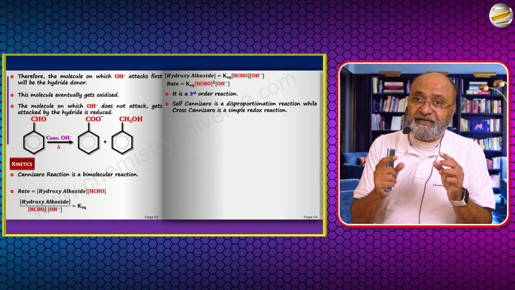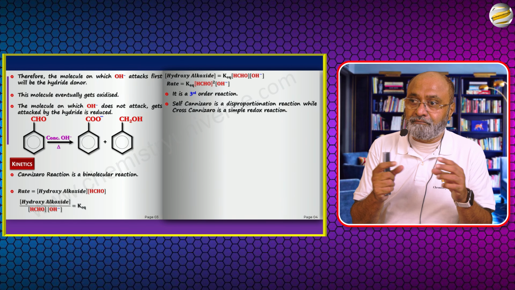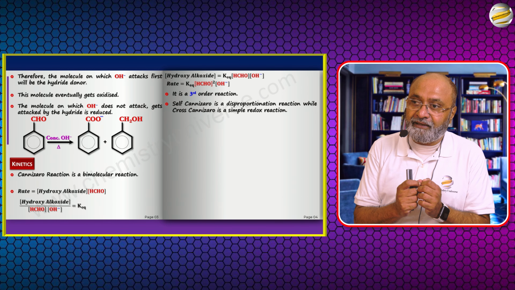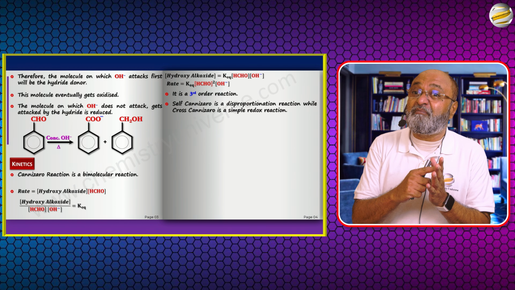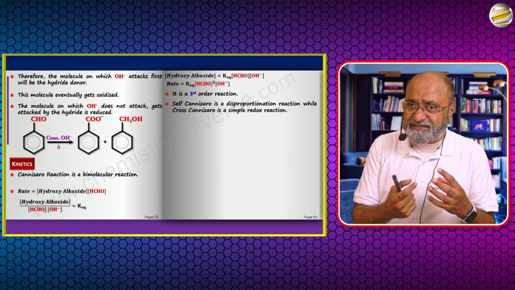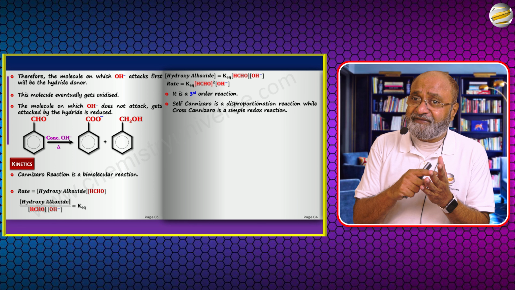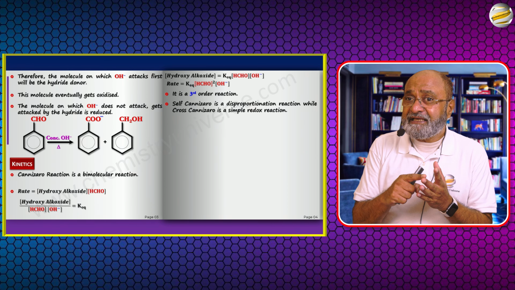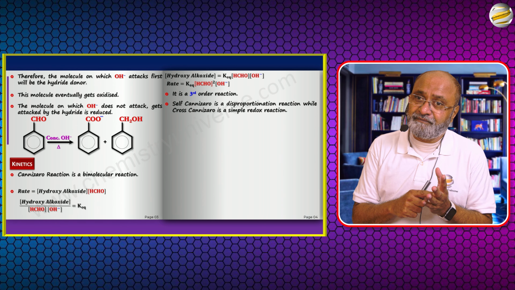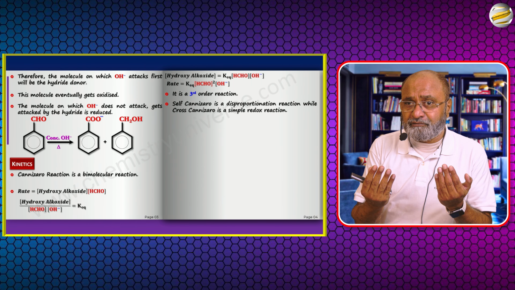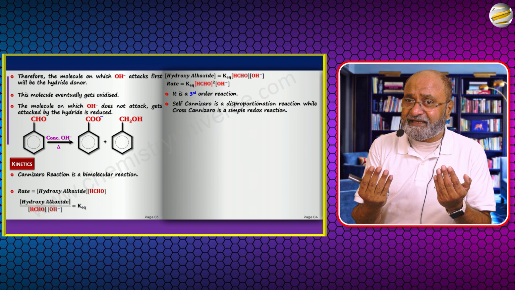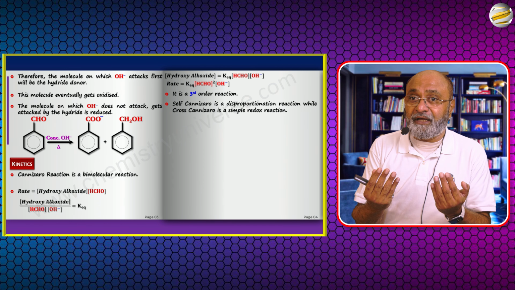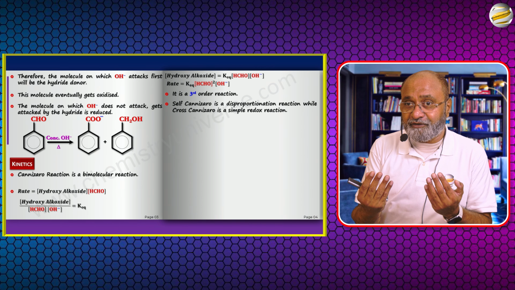Now, if the difference in hindrance is not that great, then the one which can give the H minus easily, that means the one which has releasing groups in it, is the one that is going to get oxidized. So if you have aldehyde 1, aldehyde 2, and the difference in steric hindrance is not much, OH minus can attack either of them, then the one which can give the hydride ion easily is the one that will get oxidized and the other one will get reduced.